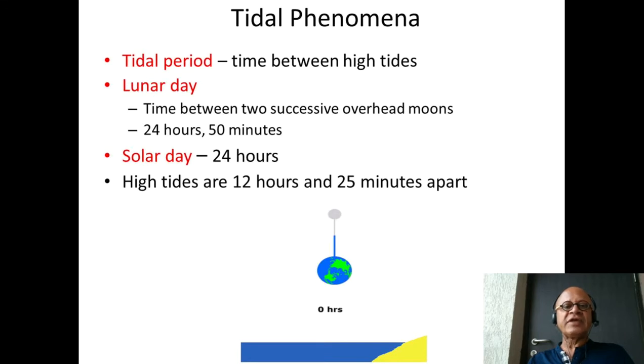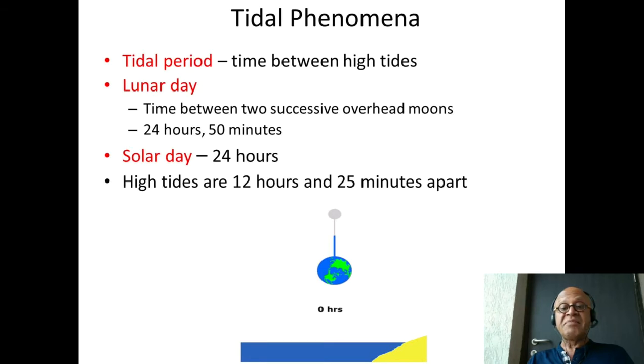It turns out that the time between two successive overhead moons at any point on earth is actually 24 hours and 50 minutes. Solar day, as we know, is the time of rotation around its own axis. It's 24 hours. So this gives us high tides every 12 hours and 25 minutes, because that's when the moon comes overhead and the residual tide generating force is going to be maximum.